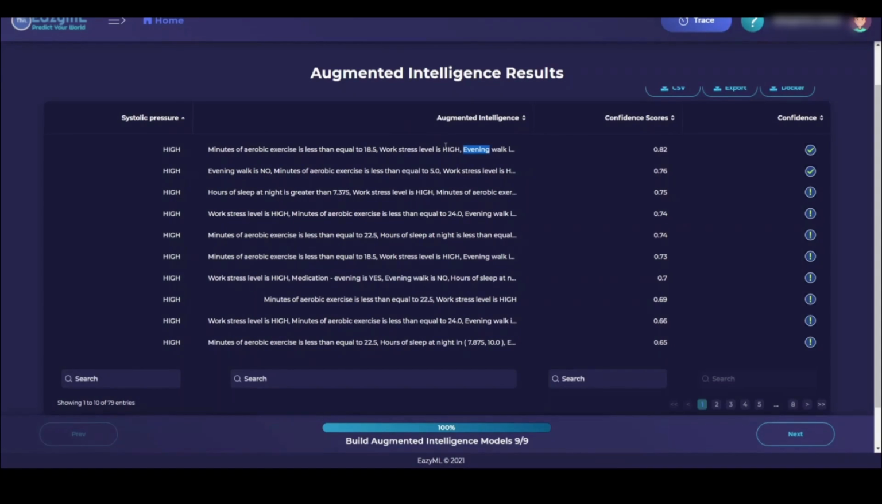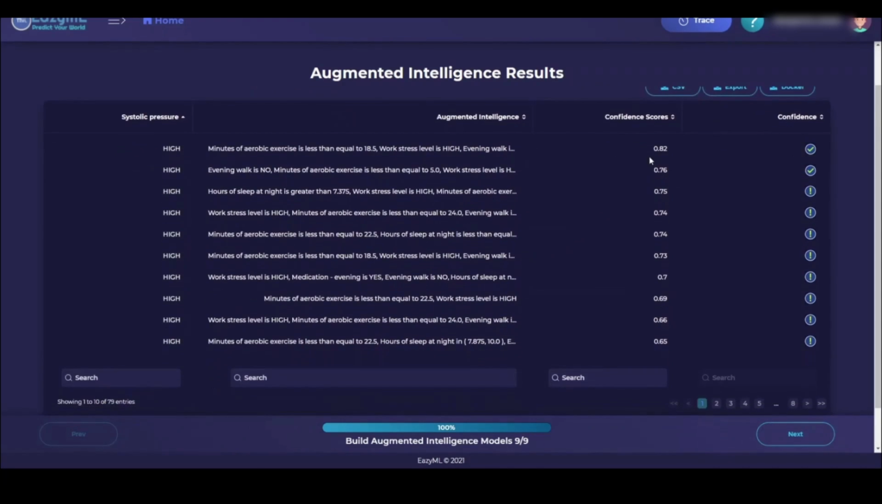But then you may ask, what is the confidence level in these rules and insights? Why should you trust these insights? Let me explain. EazyML computes a confidence score for each insight from the data objectively by applying sophisticated mathematical functions to multiple measures of efficacy and accuracy of insights. Let me show you. Here, we can see that EazyML is very confident, 82% confident, about the reasons why your systolic blood pressure is high.